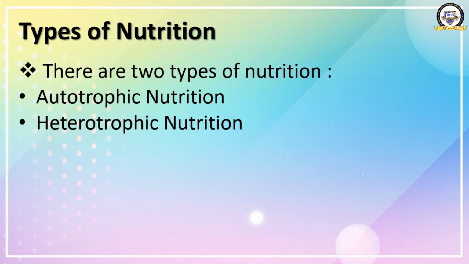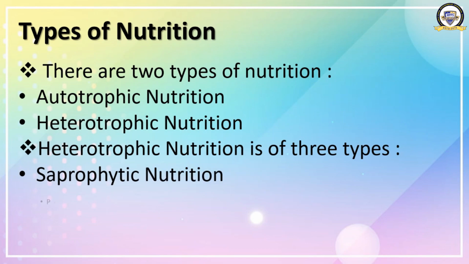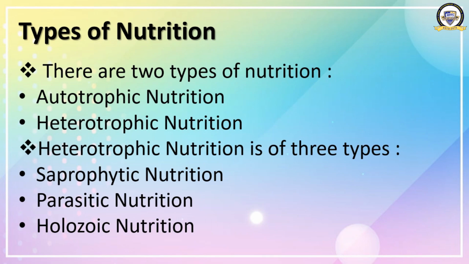For example, dodder, mushroom, etc. Heterotrophic nutrition is of three types. What are they? Saprophytic nutrition, parasitic nutrition and holozoic nutrition.